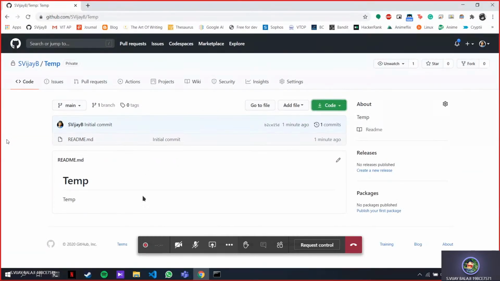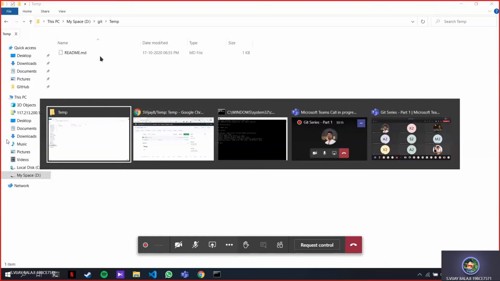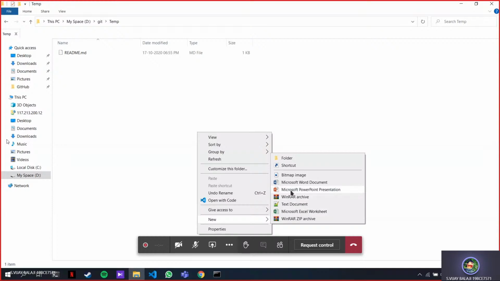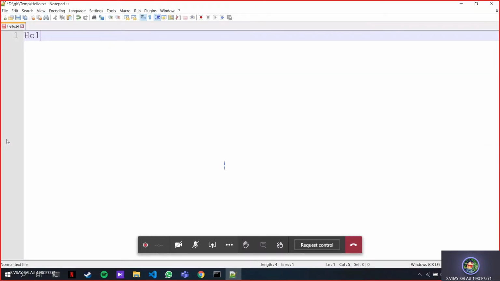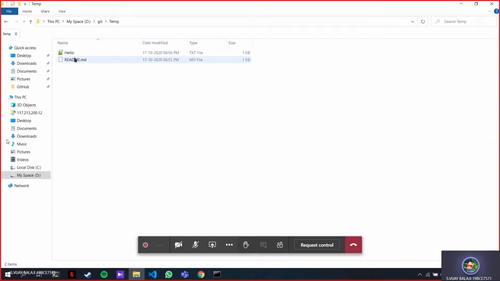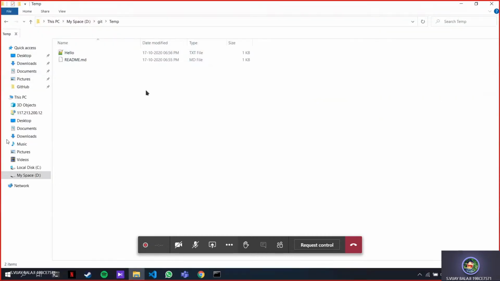Everything is online. So right now I have this file here. Now let me create a text file here. Hello. Inside this text file, I'm going to write hello world. That's it. So I added a file here. Now the thing is, if you come over here, this hello.txt is not here, right? Now I want this hello.txt to go to my cloud.